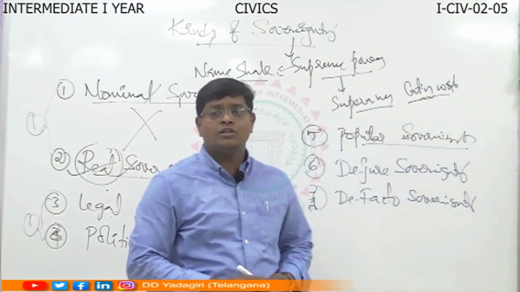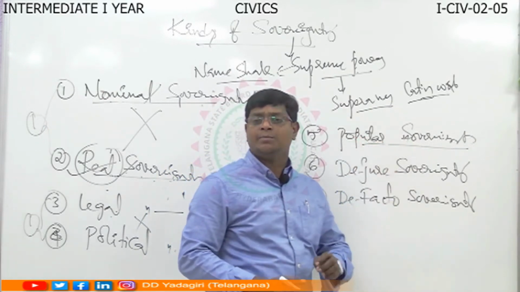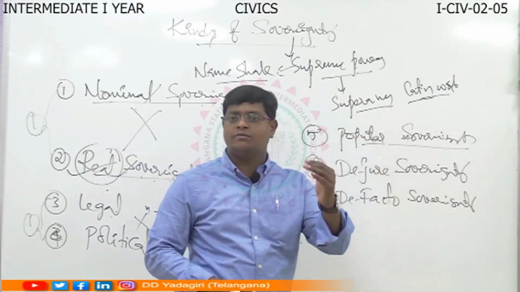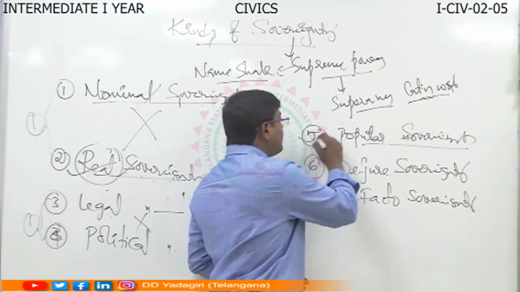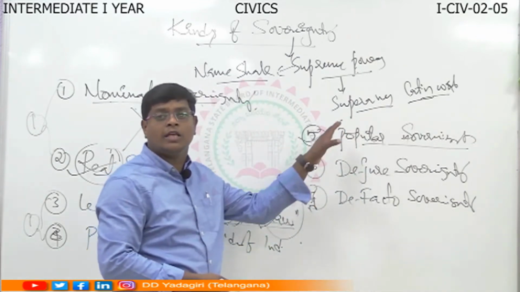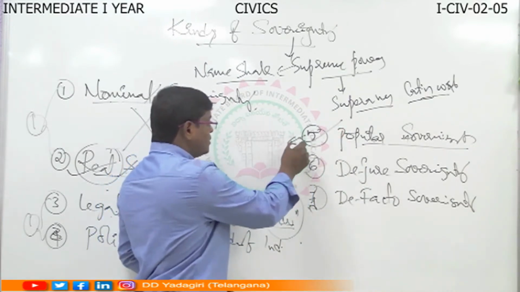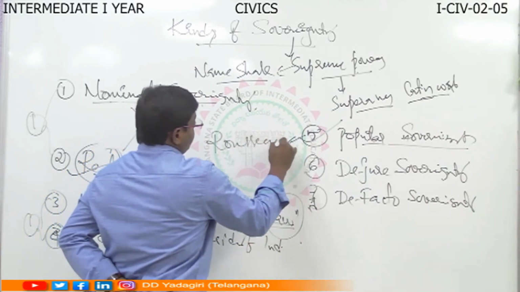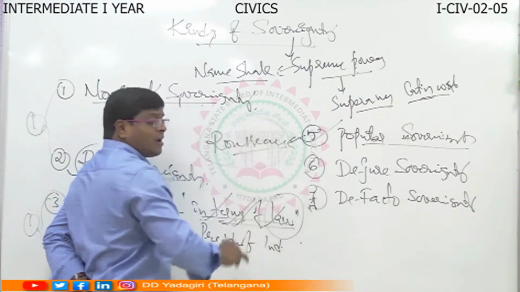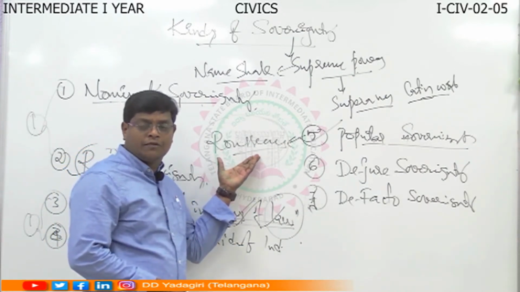According to popular sovereignty, the sovereign power is vested with the people. The sovereign power enjoyed by the people is called popular sovereignty. You know very well Rousseau, the contractualist, one of the famous political philosophers.